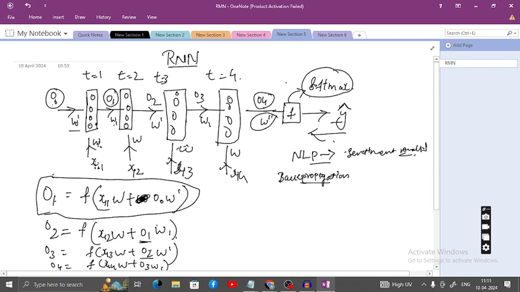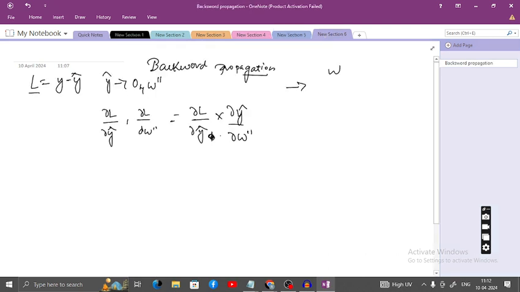So this is the output. Back propagation has to happen from here. So first, this weight only I have to update. W double dash is the only one I have to update first. So what do I have to do here? Look here, I have to update W double dash. So I can write it like this.